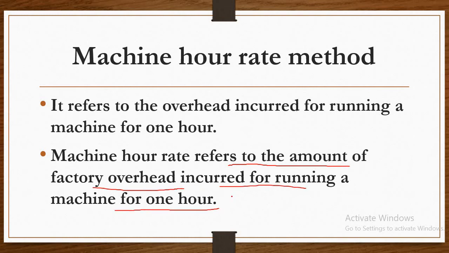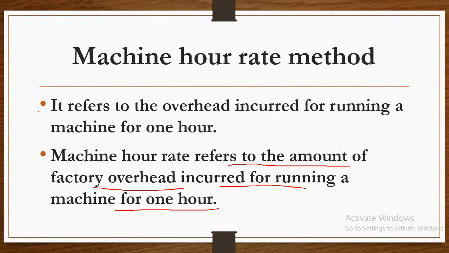So here we have to find out the machine hour rate for 1 hour. Machine hour rate is obtained by dividing the total running expenses of a machine during a particular period by the number of hours the machine is estimated to work during that period. That is called the machine hour rate.